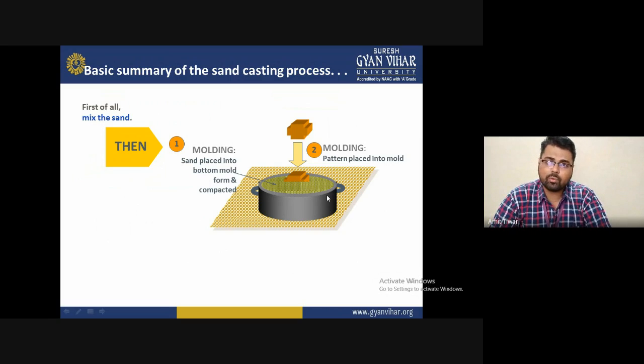After that, it will solidify. After that, we need to avoid or absorb the shock vibrations. If vibrations disturb the sand and it falls back together during the casting operation, it will not give the desired shape, your metal will be wasted, and it will not be useful for further application. So for that, the second point is covered. The first point is molding. The second point is placing the pattern into the mold.